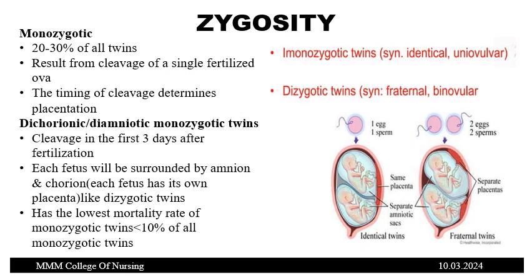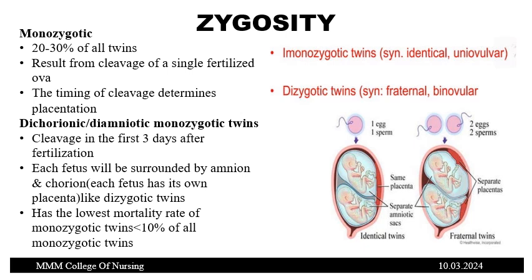This cleavage can occur at any day during the first trimester. It can be between 0 to 4 days, 4 to 8 days, or 8 to 12 days. So it depends upon the timing of the cleavage, and that determines the placentation. It determines whether there is a single placenta, a double placenta, or a connected placenta. All this will be determined by the timing of the cleavage. That is called the monozygotic twins.